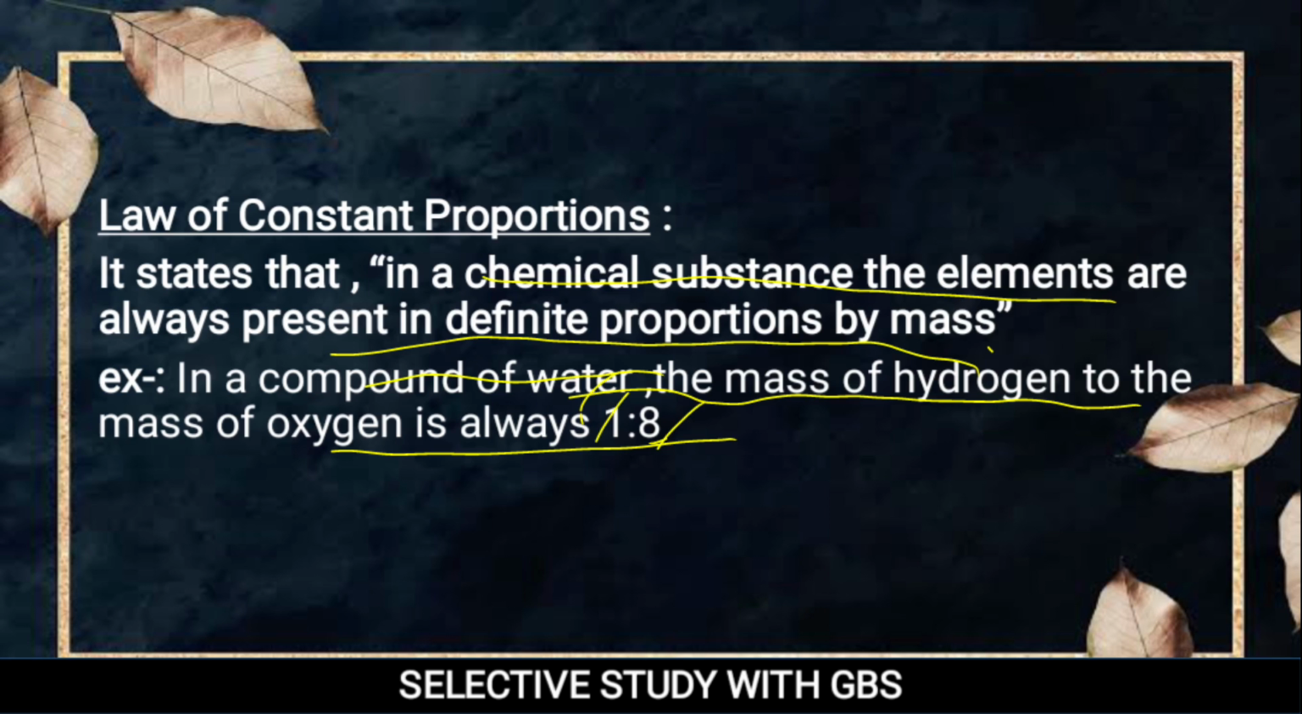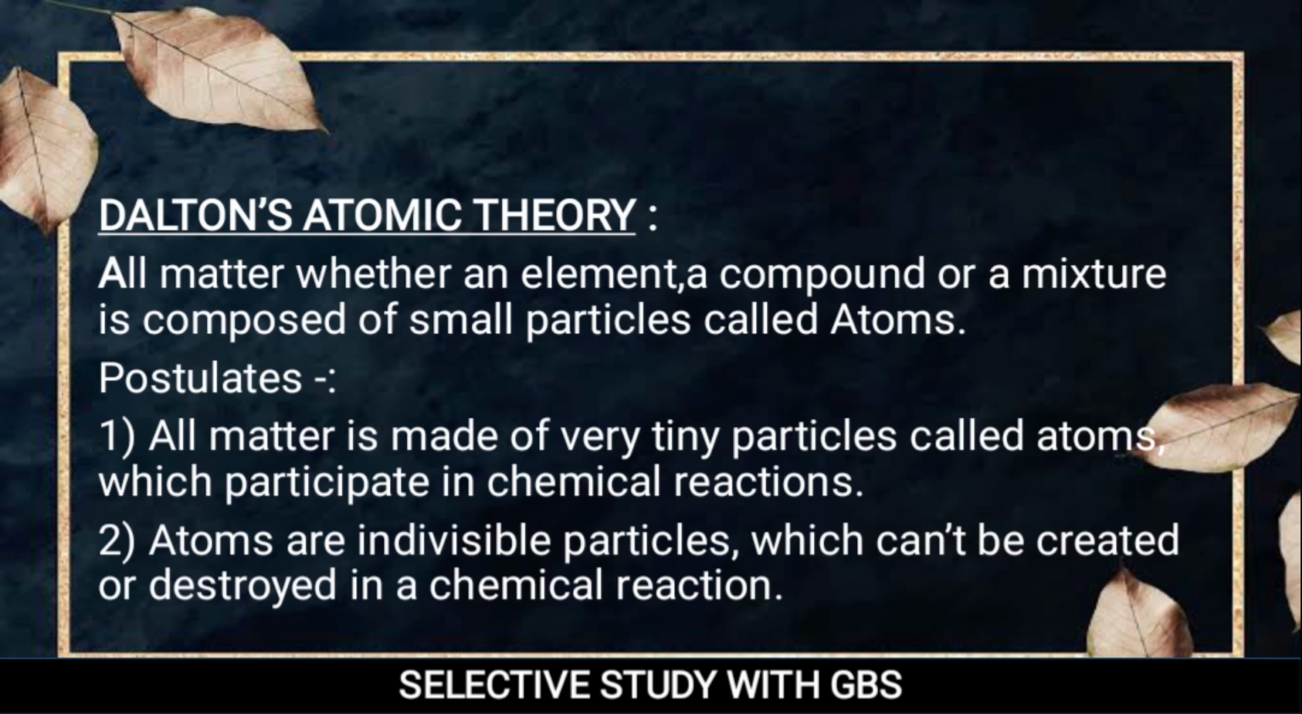Just see H2O. So what does 2H mean? It is 2, because one hydrogen atomic mass is 1 and two hydrogen atomic mass is 2, and oxygen atomic mass is 16. Yes, 2 is to 16. If we cancel with one another, then we will find 1 is to 8. So this ratio remains constant always.